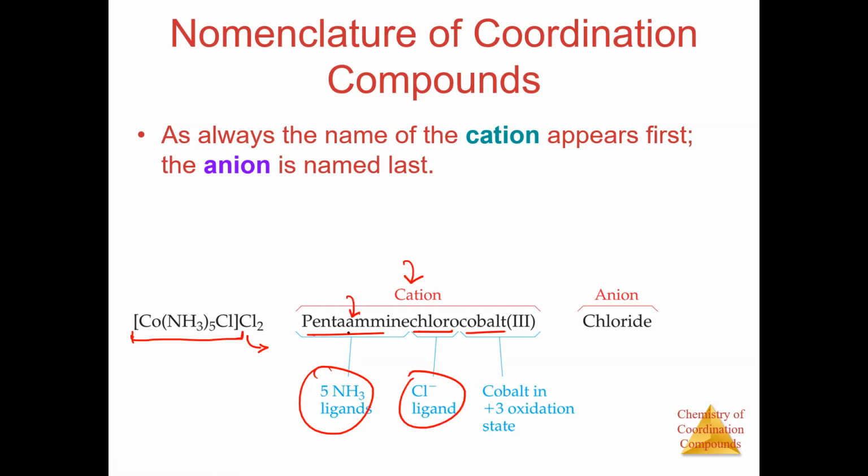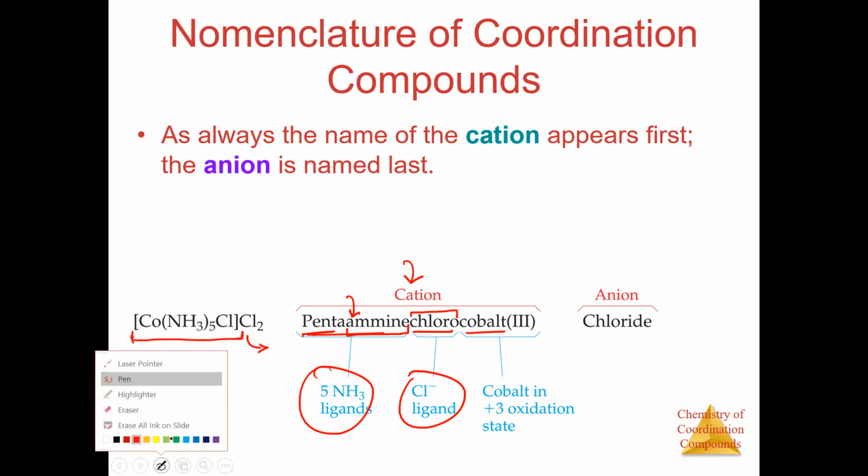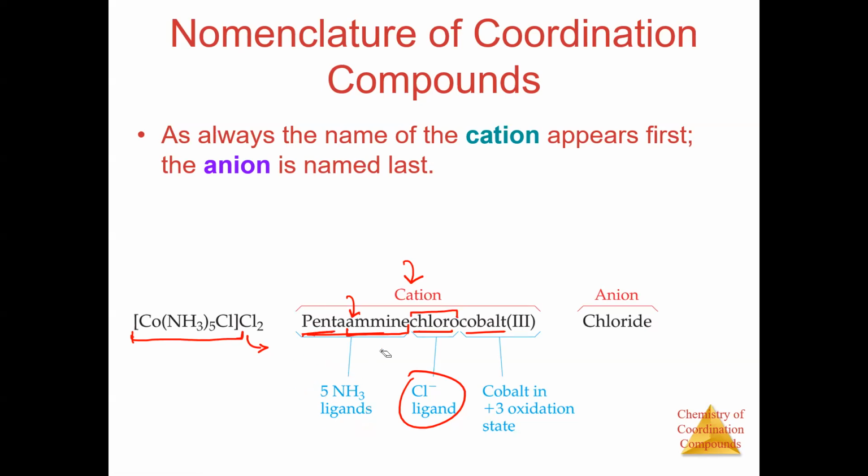Now, can you tell me? See, this is the amine part, right? And this is the chloro part. So while we are writing the ligand's name, we are following the alphabetical order. Okay. Now please remember this penta is not the name. Amine is the name. Okay. So we will write the names according to alphabetical order.